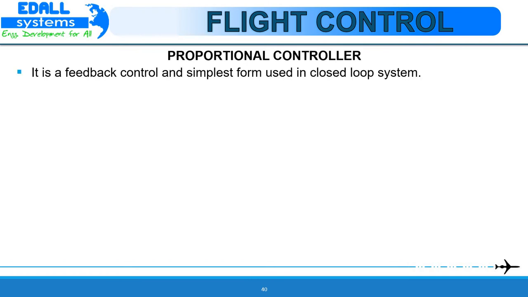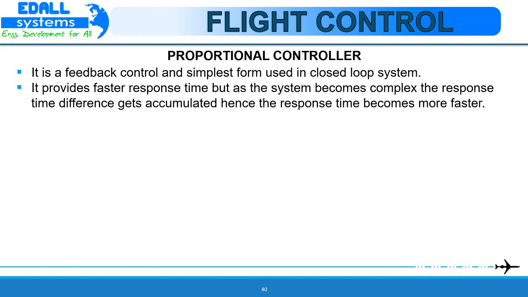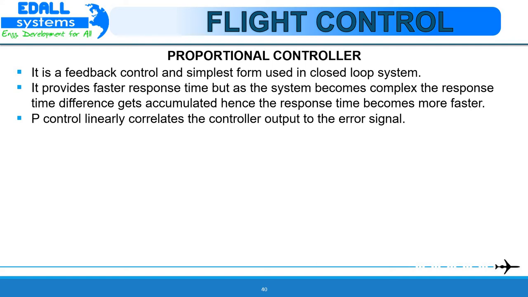Proportional controller is basically a feedback control in its simplest form, used in closed loop systems. It provides faster response time, but as the system becomes complex, the response time difference gets accumulated, hence the response time becomes faster. Proportional control linearly correlates the controller output to an error signal.